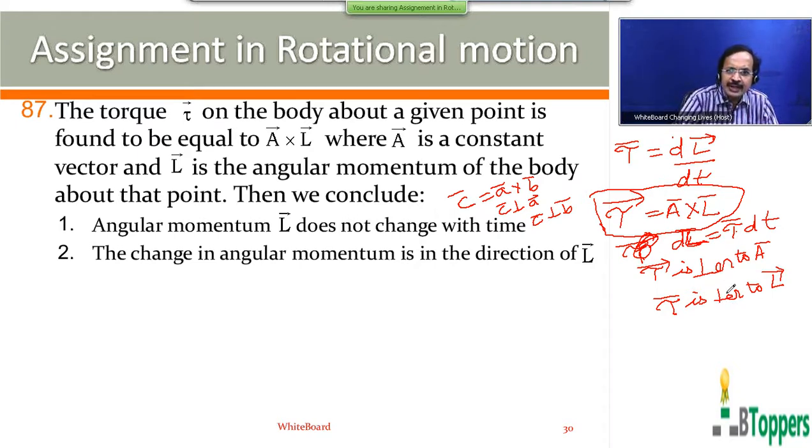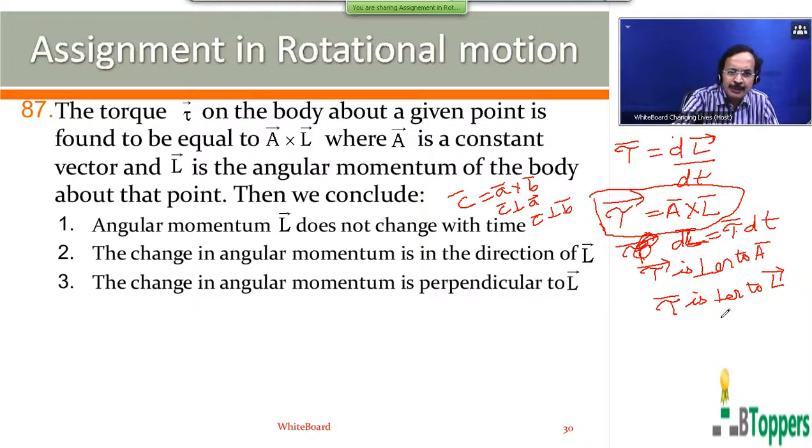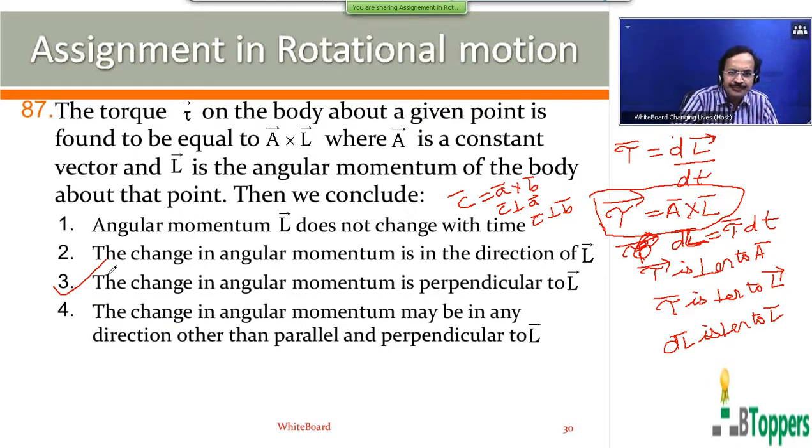That means, and direction of change in angular momentum is in the direction of the torque, which is perpendicular to L bar. That means change in angular momentum is perpendicular to L bar. That means dL bar is perpendicular to L bar. That means third option will be the answer.